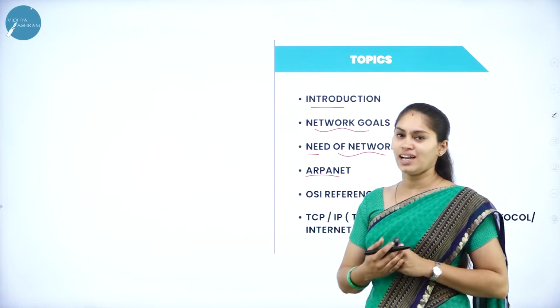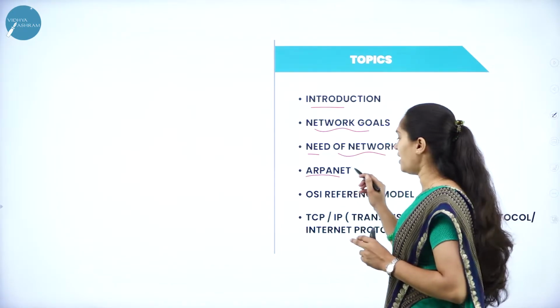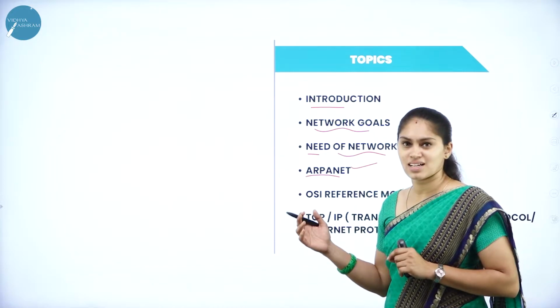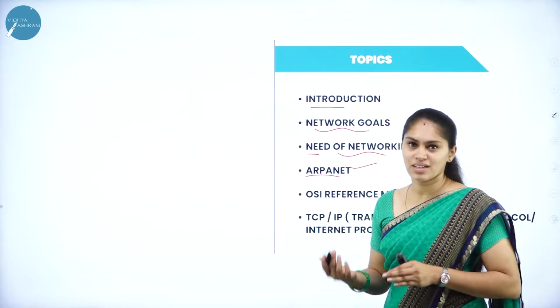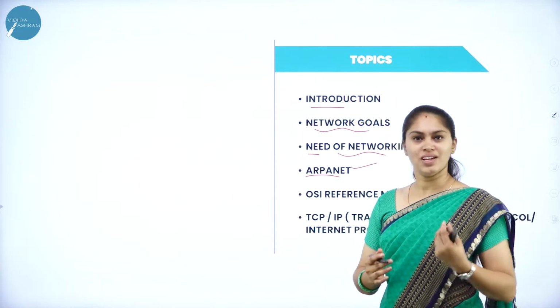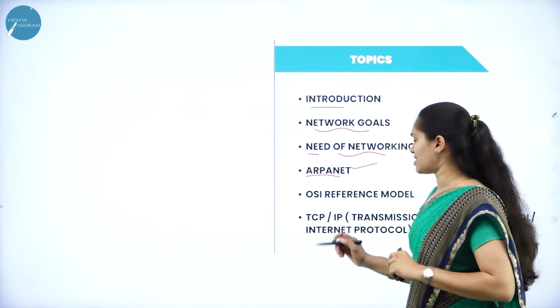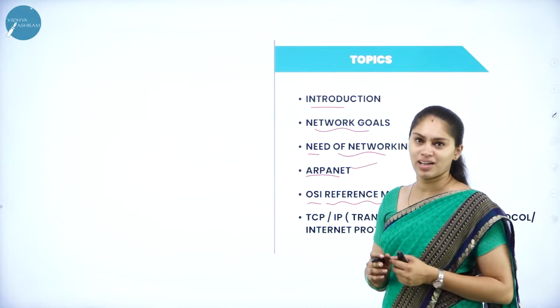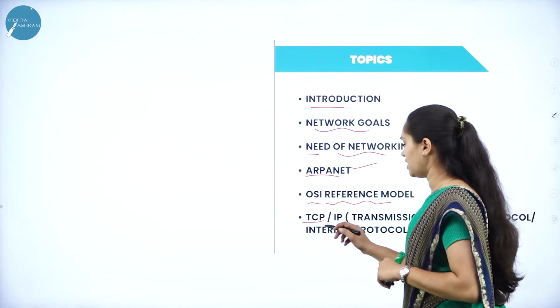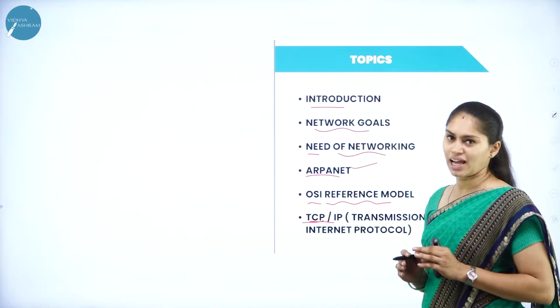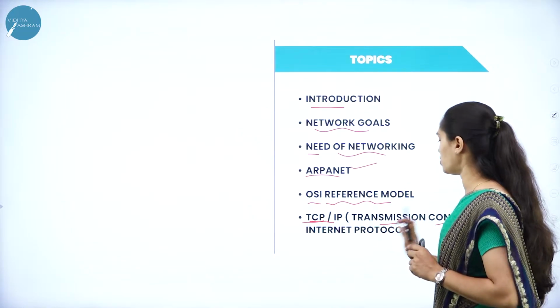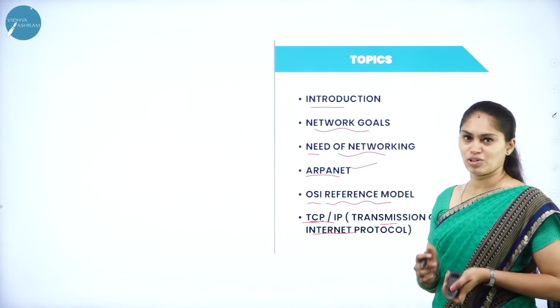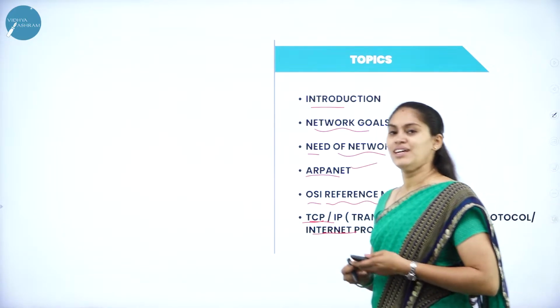Before the internet, we had something called ARPANET. I am going to discuss its abbreviation, who invented it, and from which organization, everything. Along with that, the main important part is the OSI Reference Model. We also have one more model, that is TCP/IP, the Transmission Control Protocol/Internet Protocol. This will be the content of today's session.